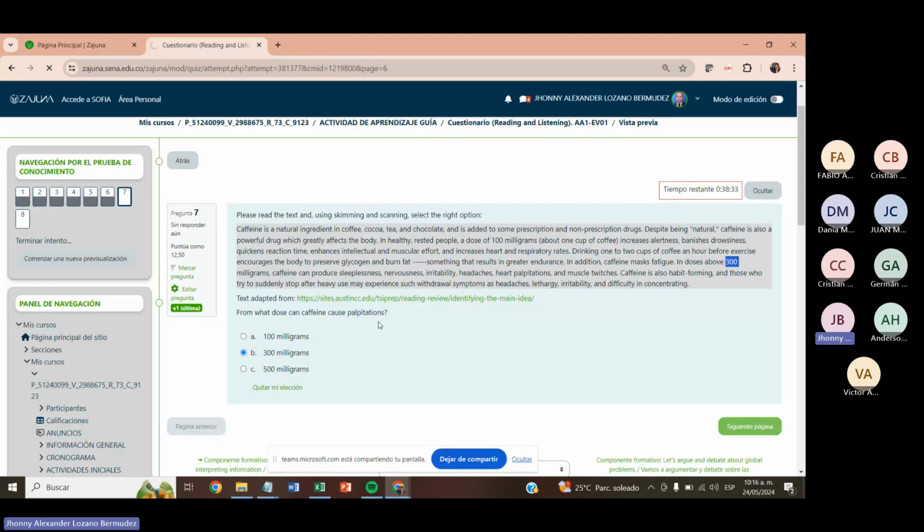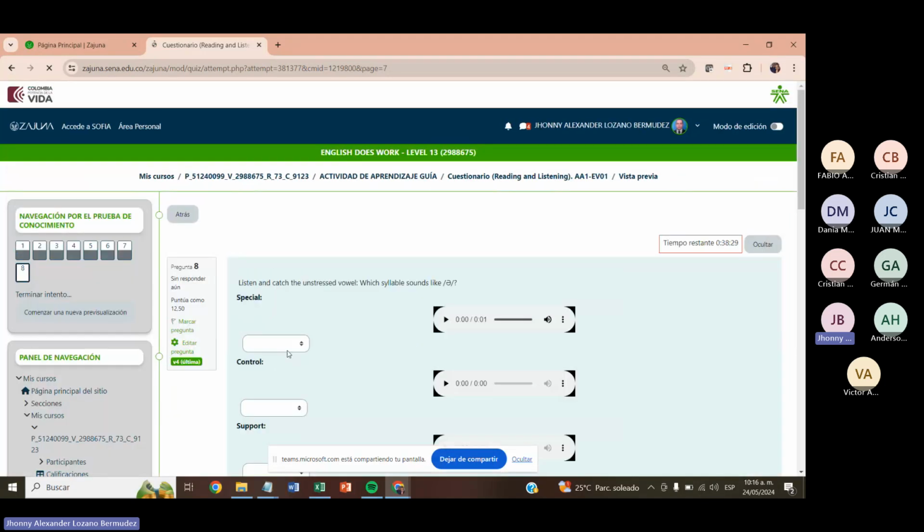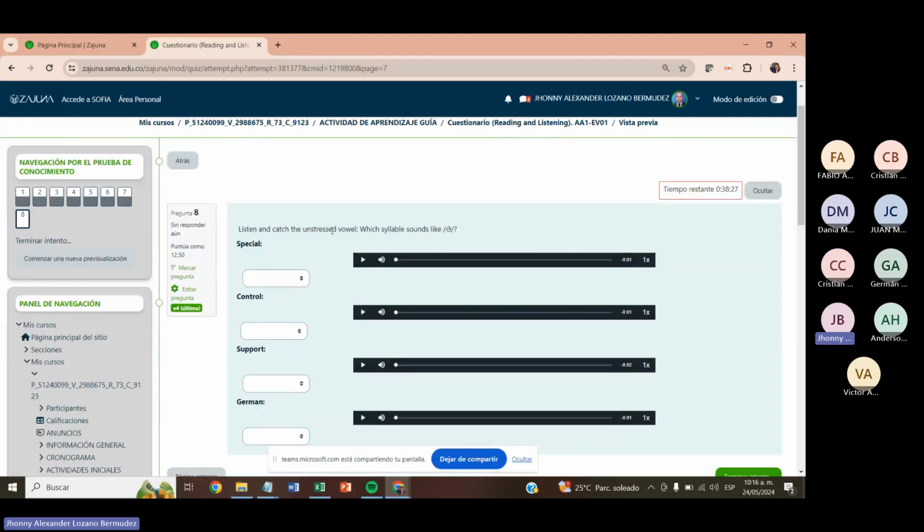And the last question apparently is going to be based on... oh no, it's different. So we're going to listen and catch the unstressed vowel, which syllable sounds like the schwa sound. Okay. Special, special. So where do we find this sound? Special, special, special, right? In the second syllable, not in the first one.